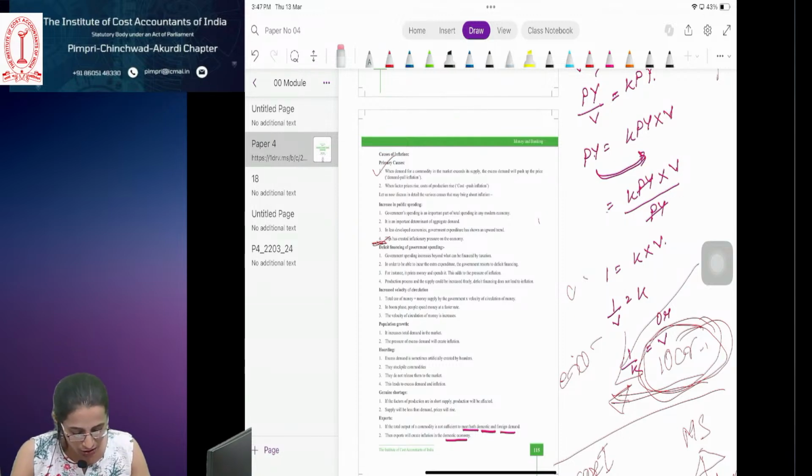Functions of central bank. Note issue. See, the central bank or the Reserve Bank of India issues all the notes which we are using, the coins, the currency note, 1000 rupee note, 2000. But which note does the Reserve Bank of India not issue? Only one note. The 1 rupee note and 1 rupee coin is not issued by the Reserve Bank of India or the central bank of India. It is issued by the Finance Department. All other notes which are in circulation in the economy are issued by the Reserve Bank of India or the central bank. Clear, Shaila?